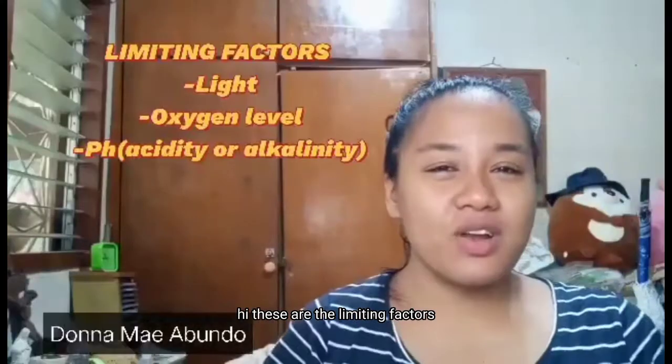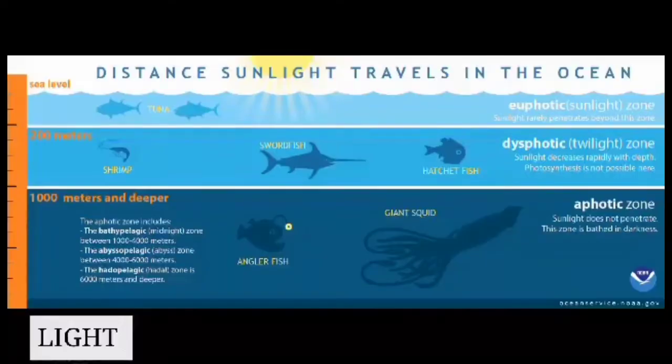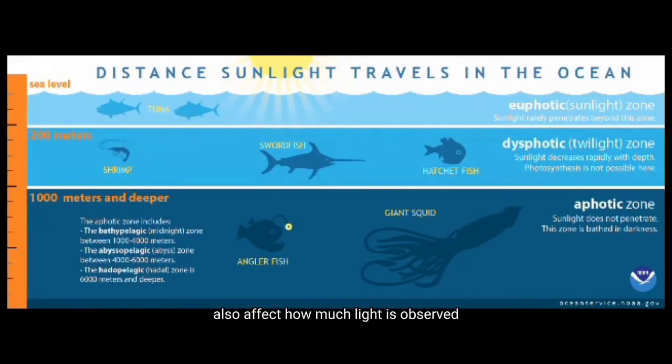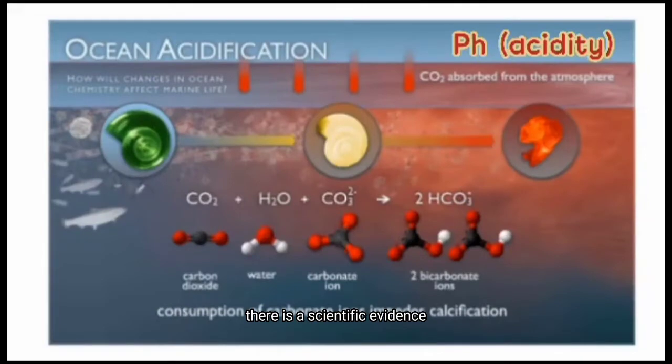These are the limiting factors that may affect the marine ecosystem species. Photosynthesis can only occur when enough light penetrates down the water column. Organic matter and sediments from land also affect how much light is absorbed. As temperature and salinity increase, the amount of dissolved oxygen decreases. There is scientific evidence that suggests that the pH in our ocean is decreasing, therefore becoming more acidic.